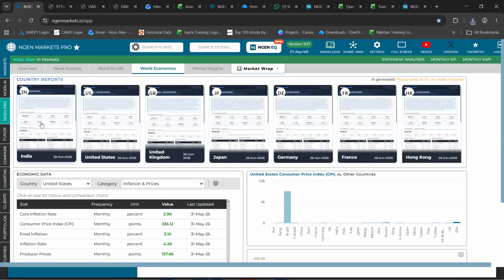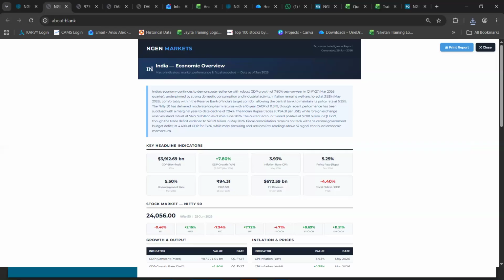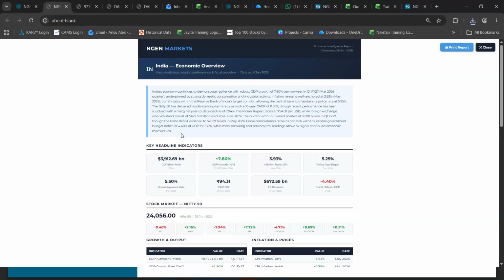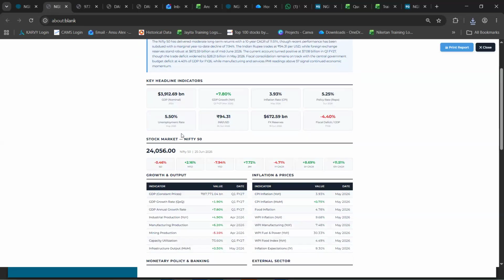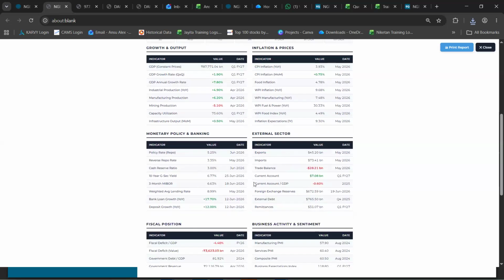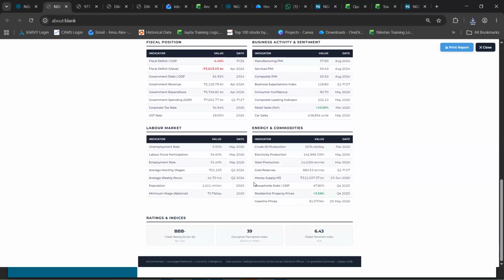So let's say I simply click on the report for India as a country, and its economic overview is now available to you, which again can be printed or saved at your end. A quick overview of what has happened in the previous month comes up in this section. And the macroeconomic data, as I mentioned, in a detailed view is now available in front of you.